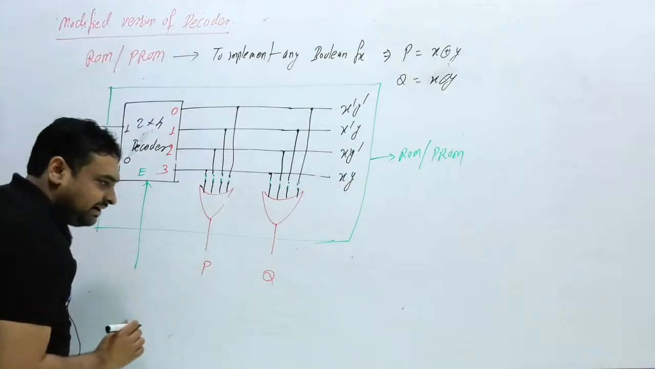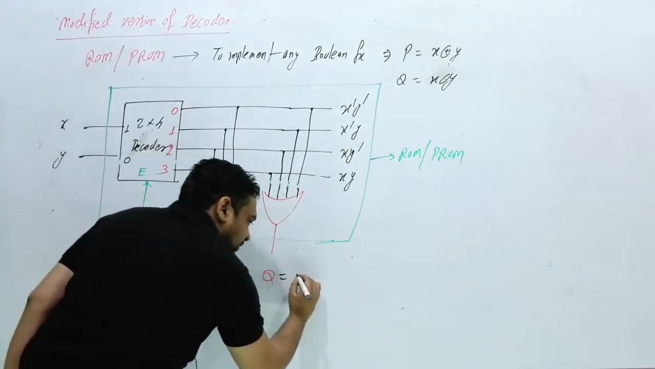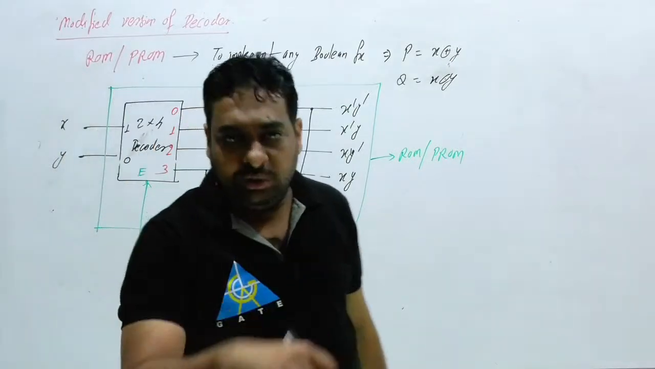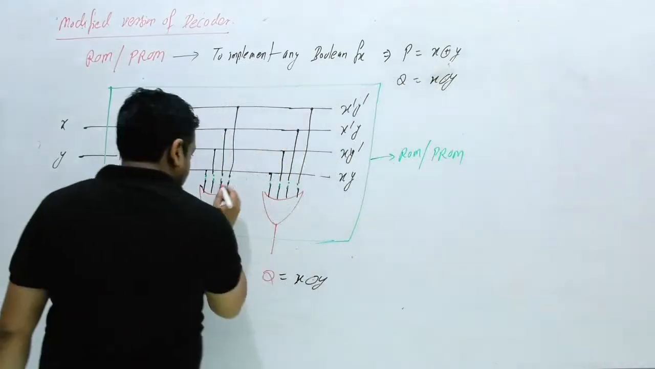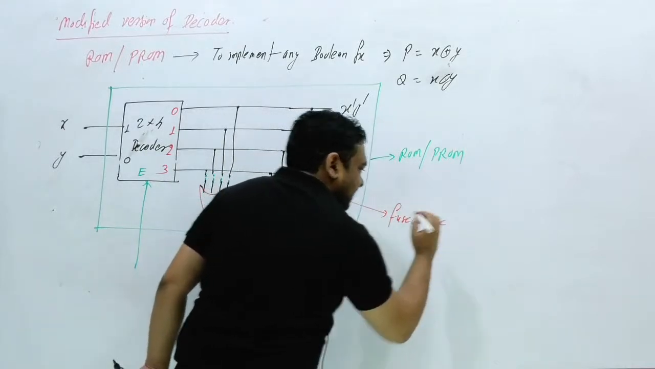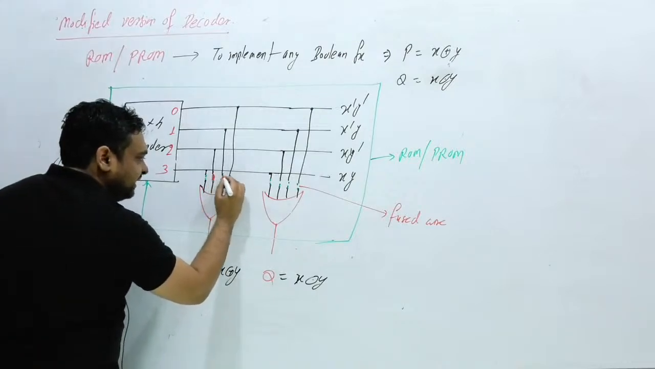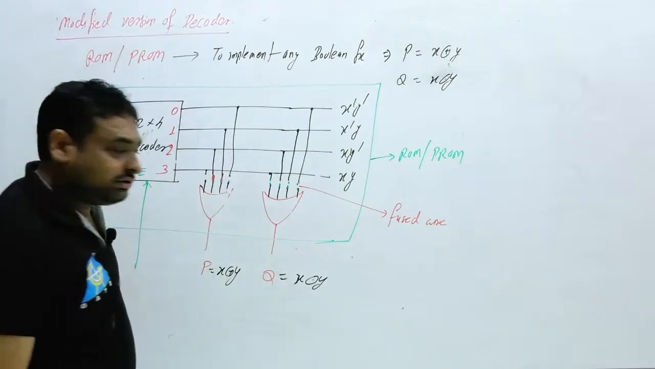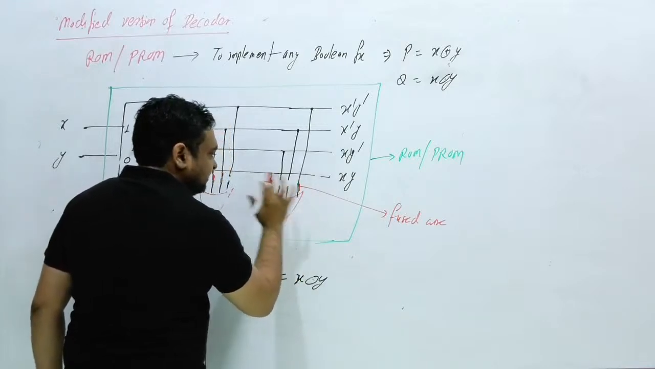Suppose you want to implement P = X XOR Y and Q = X XNOR Y. It means X XOR Y is minterm 1 and 2, and X XNOR Y is minterm 0 and 3. Then what will you do? These are nothing but fused wires. Here you will connect 1 and 3 and disconnect 2. Again here you will connect 0 and 3 and disconnect 2.